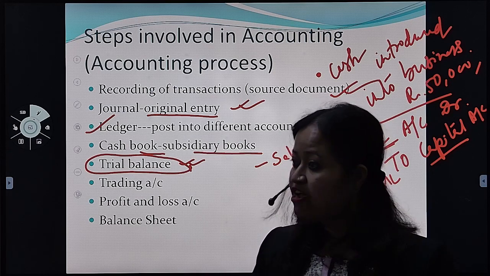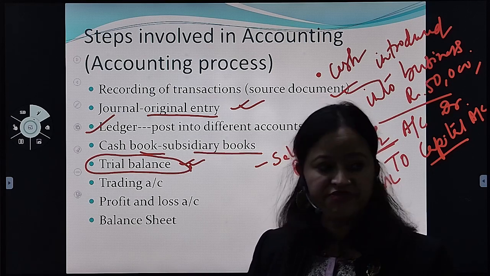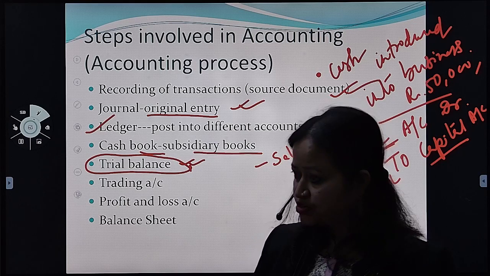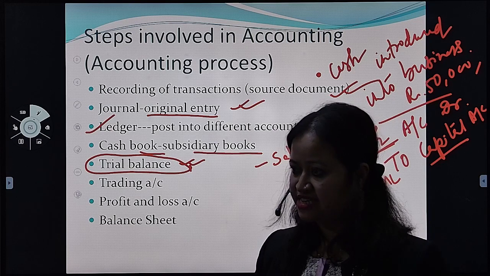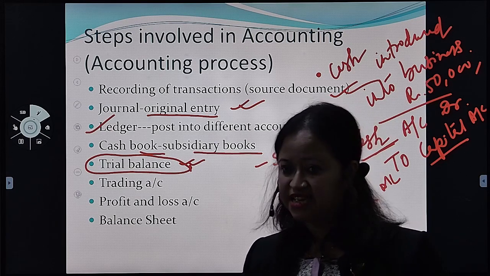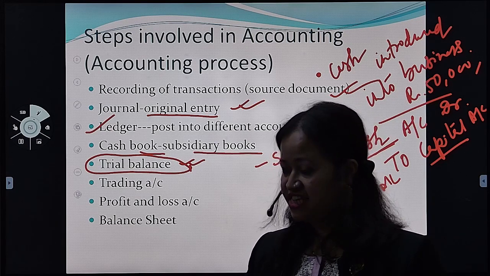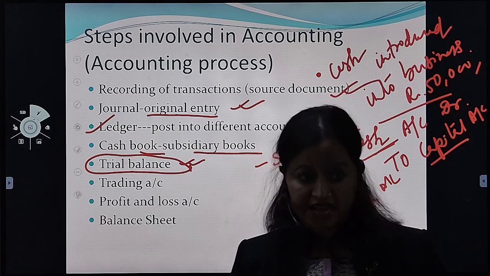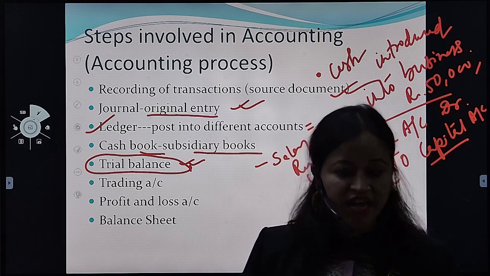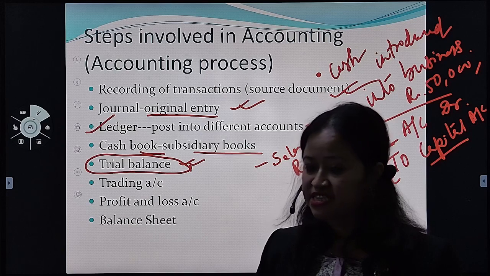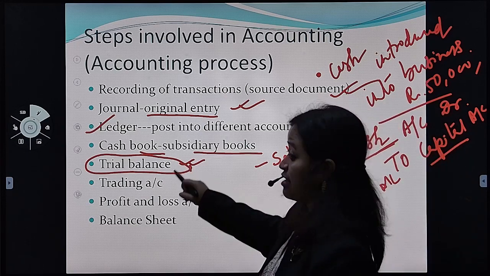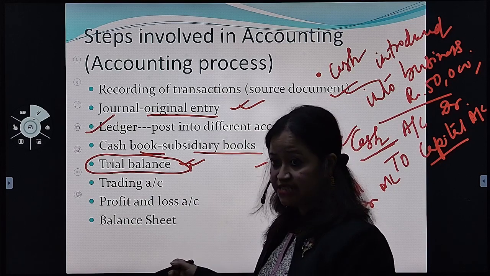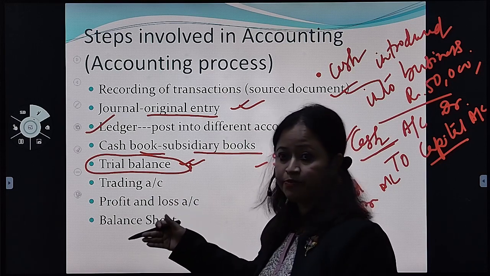All those are recorded in the form of journal, then posted into the ledger, and when you prepare the ledger, you will get the balances: this much balance in cash, this much sales done, this much discount allowed, this much discount received. So we will get balances of all the accounts. That is what your trial balance is all about. So in the trial balance, we'll get balances of different accounts.